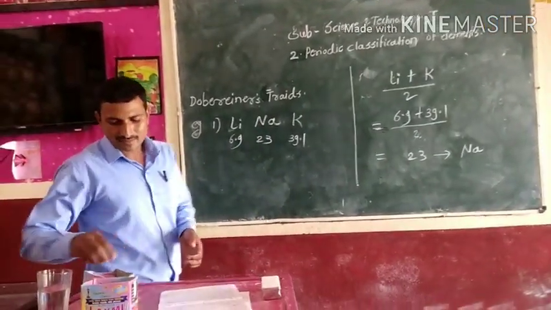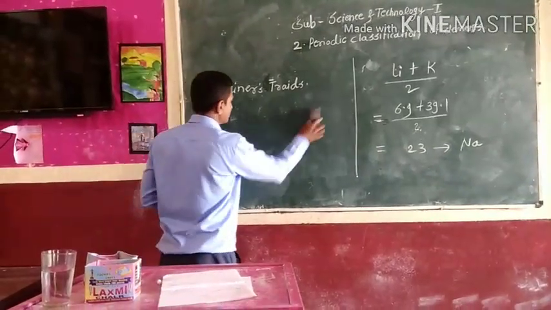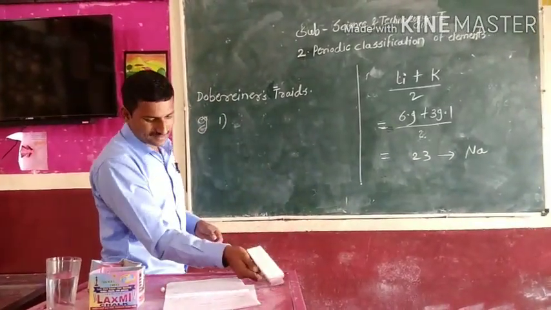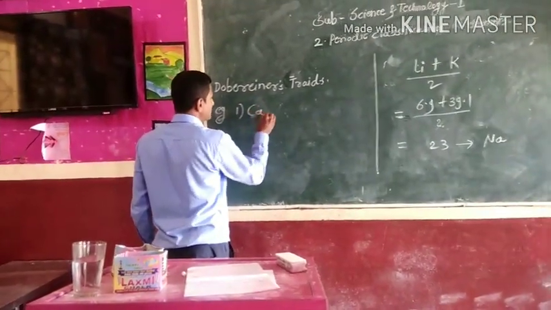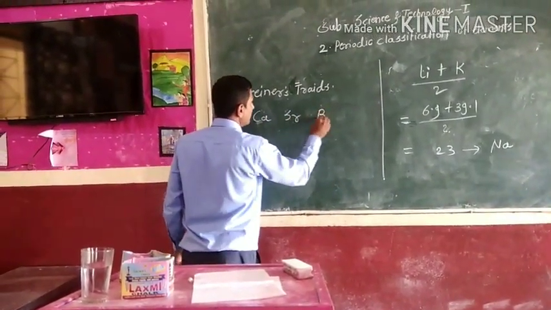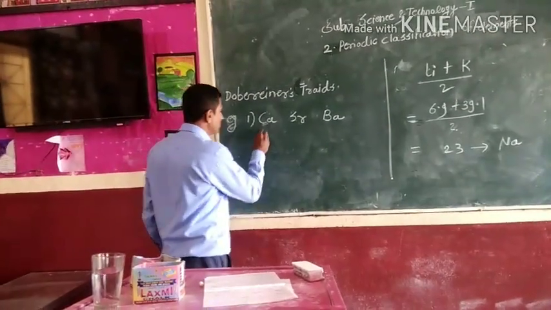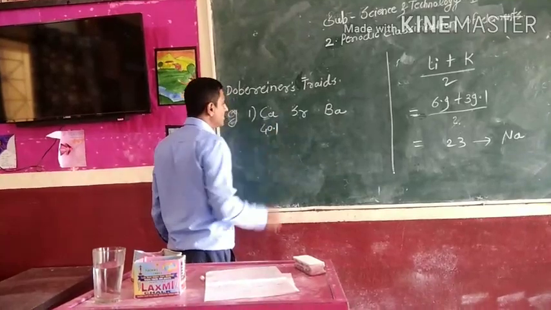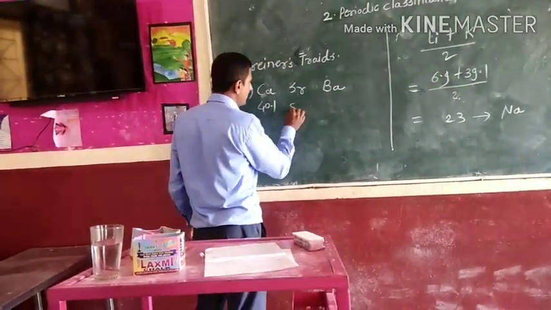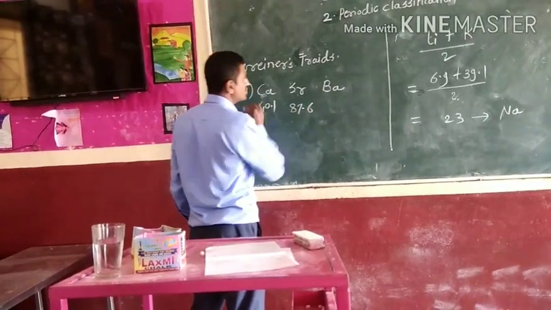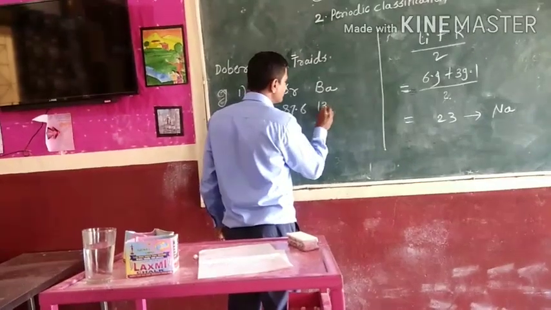Okay, then another example discussing the Dobereiner triads. Another triad is calcium, strontium and barium. Calcium atomic mass is 40.1, strontium 87.6 and barium 137.3.